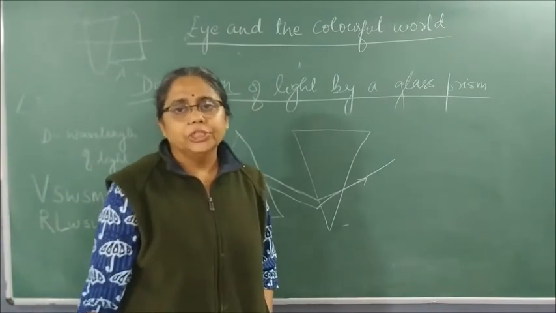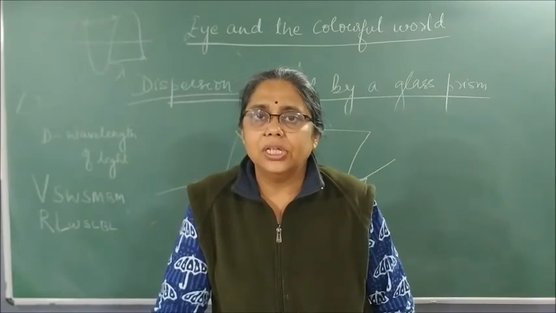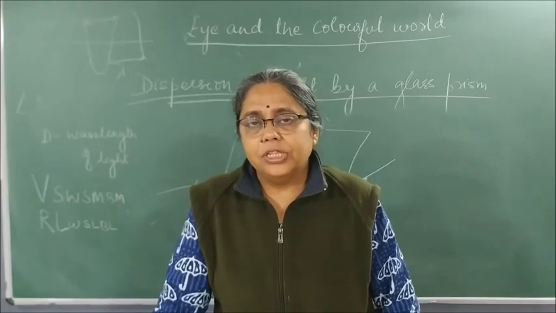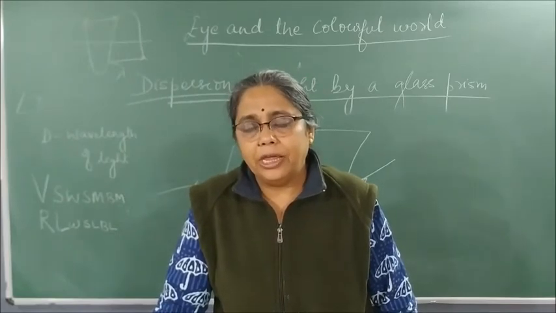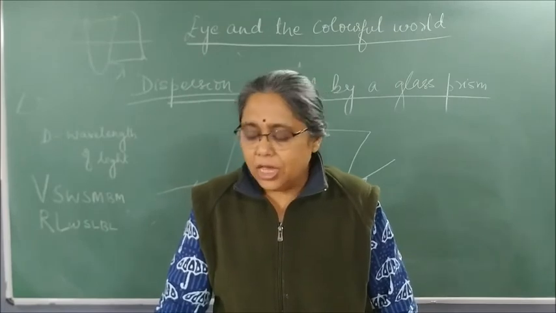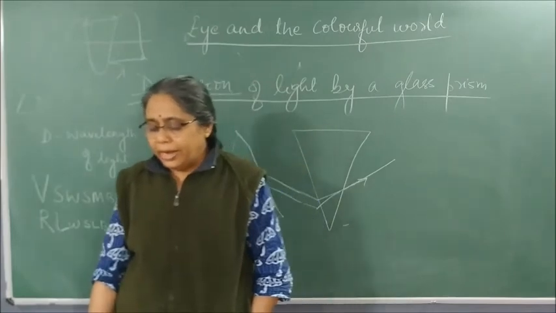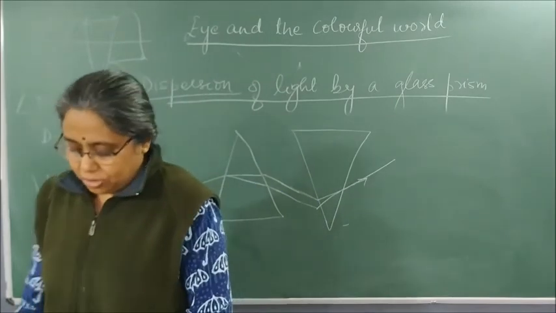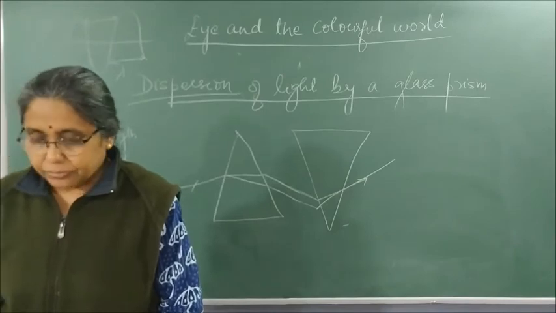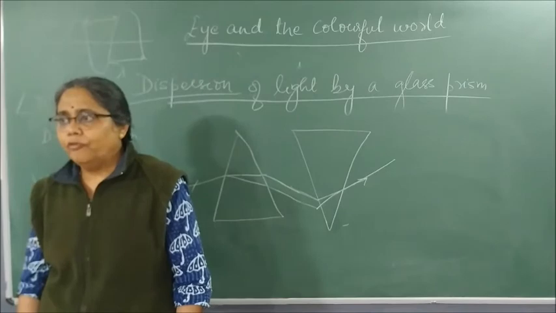So what is dispersion? The splitting up of white light into its constituent 7 colors is called the dispersion of light. The band of 7 colors which you obtain after the light is split when passed through a glass prism is called what? Spectrum. Please write: what is the cause of dispersion?